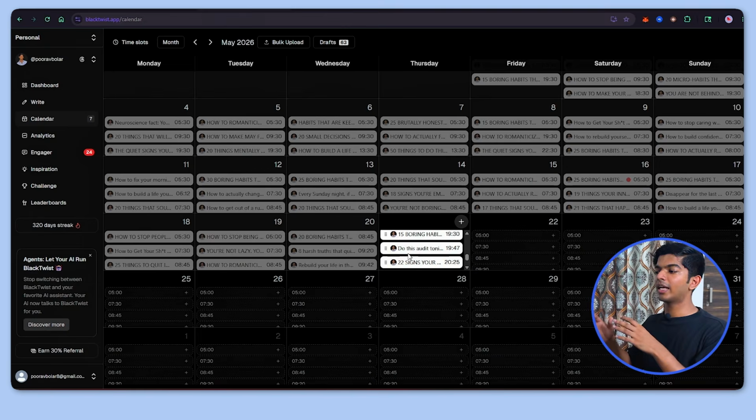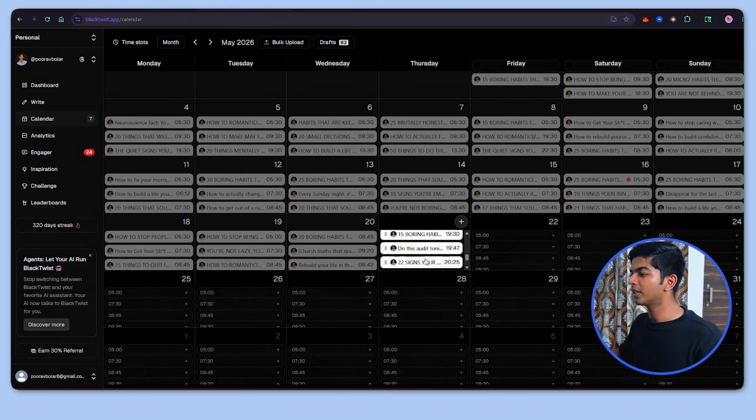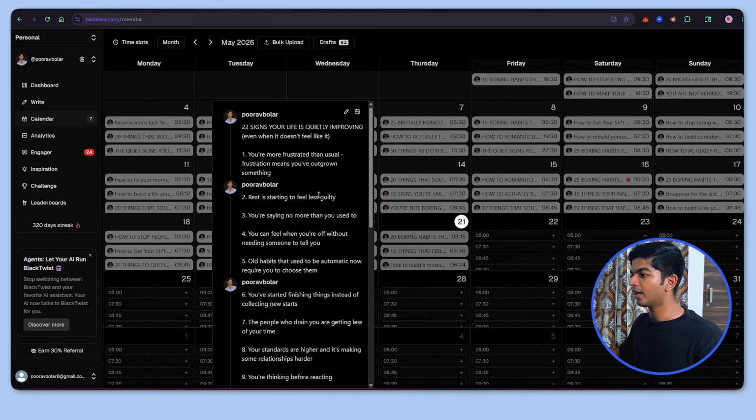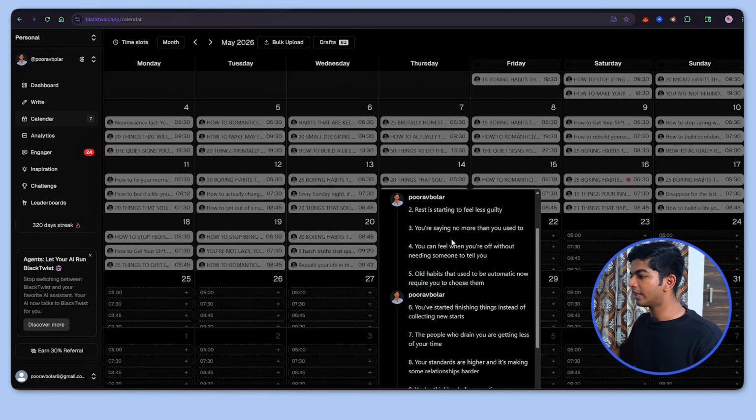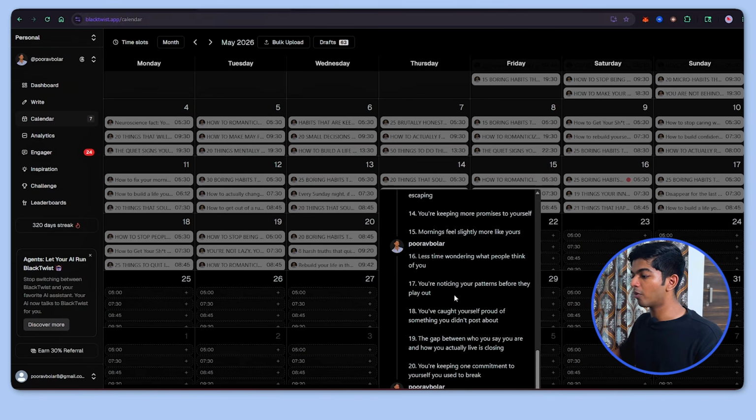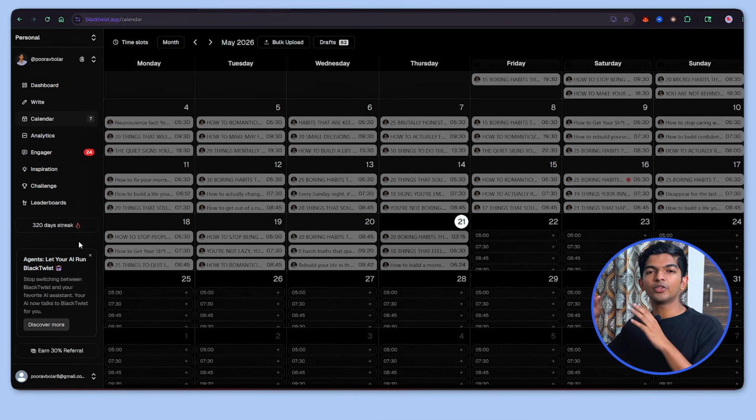Now if I come back to Blacktwist, here you can see the scheduled posts. If I click on one of them, as you can see, we have 22 signs and it's a long form post and it has been completely automated. Now that you have the post automated, let's say you have a product that you want to promote. So what I usually do is once I finish the long form post, in the end as a CTA, I mention my product. Now that can be automated as well using Blacktwist, and I'll show you how.